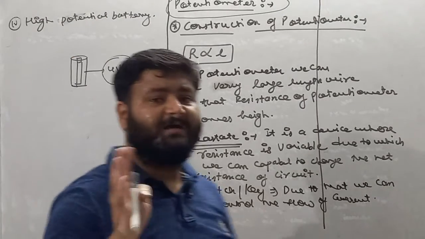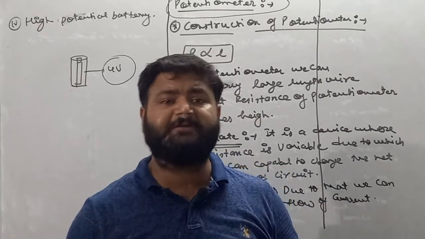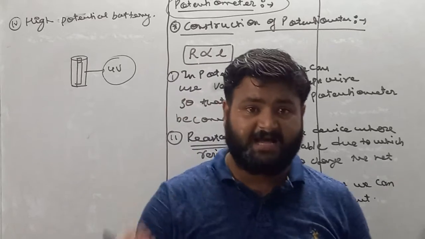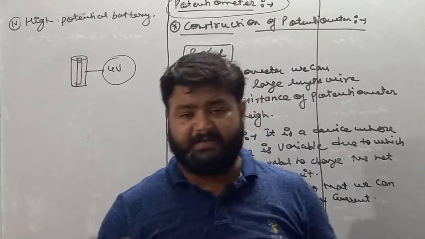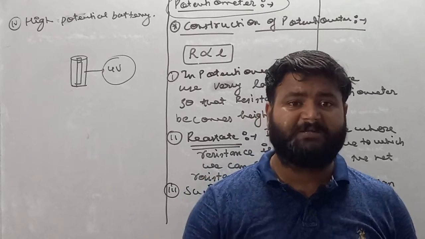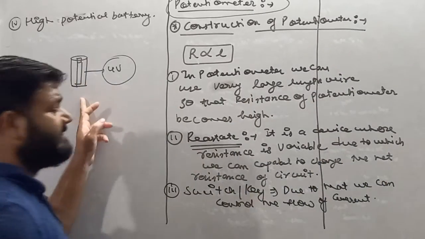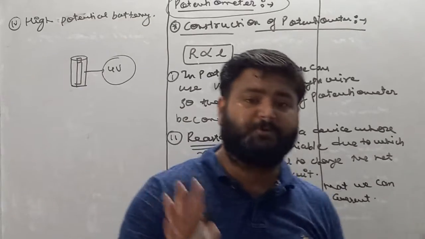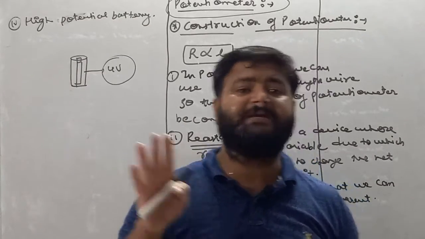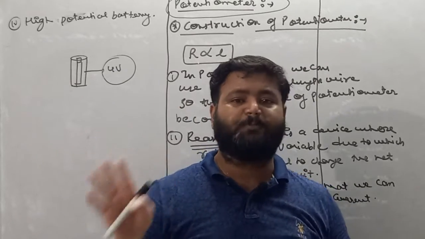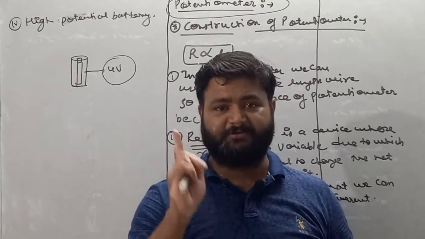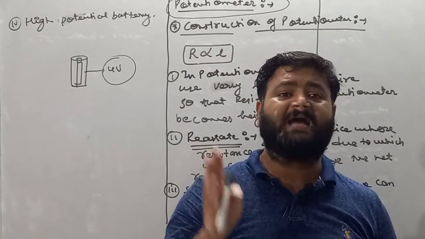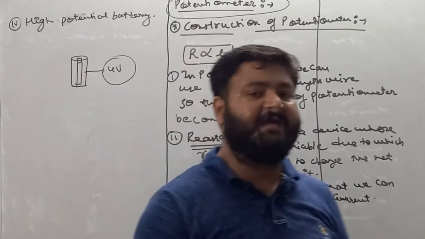Remember, compared to other devices, the battery which is used in potentiometer is high, because potentiometer is a device which is used to measure potential difference. If a battery is there whose potential is high as compared to the battery which is used in potentiometer, then potentiometer is not capable to measure the potential difference across that battery. So remember, the battery which is used for constructing potentiometer must carry high potential.